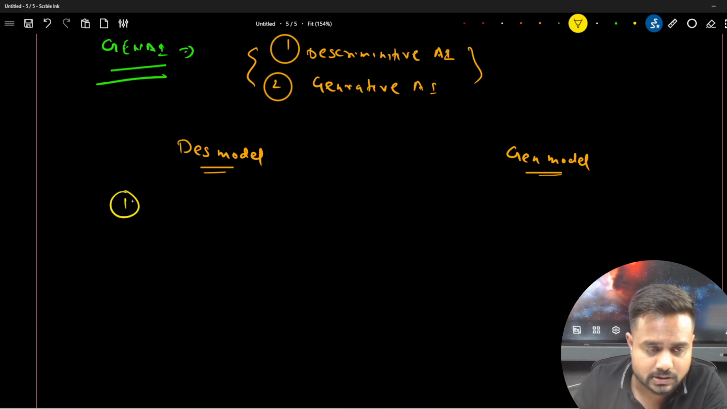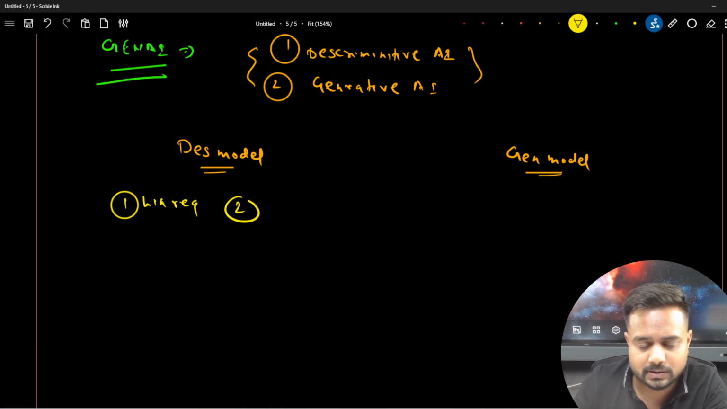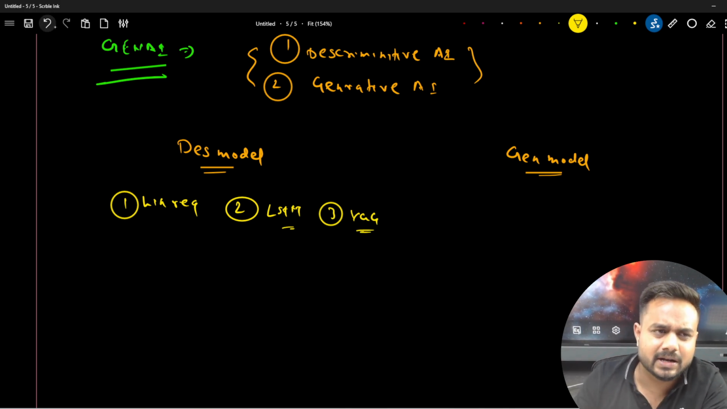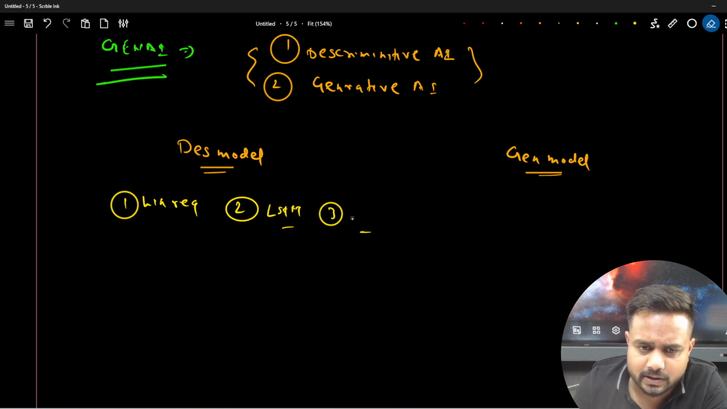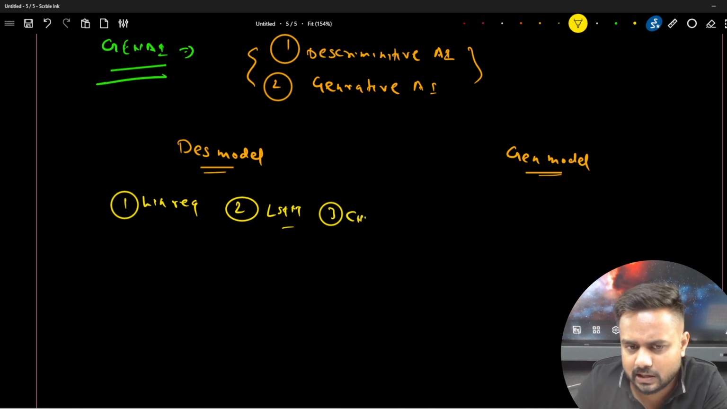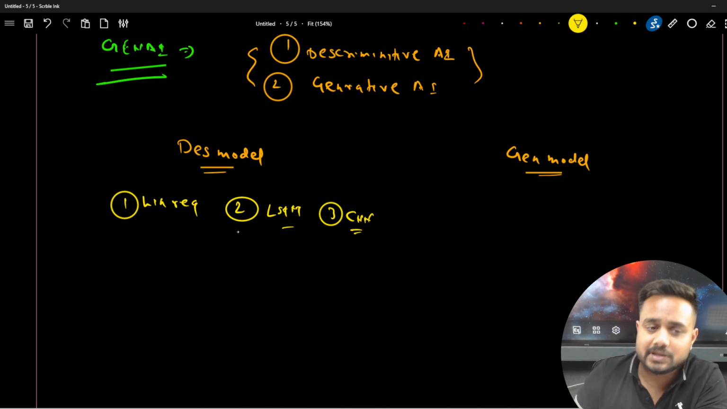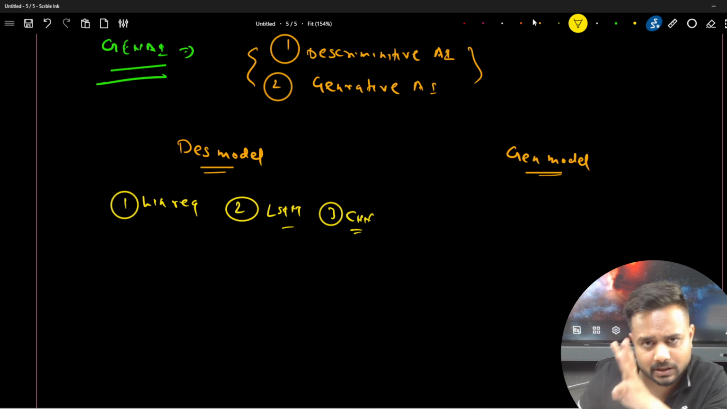The first thing is, let's say, linear regression, or let's say the second one is LSTM, or let's say the third one is any CNN architecture, say VGG, right? VGG, okay, or any CNN architecture, because here the concept of transfer learning comes into the picture, so that I will discuss later on. So linear regression is there, LSTM is there, and the CNN is also there. So here I have written 3 model names.